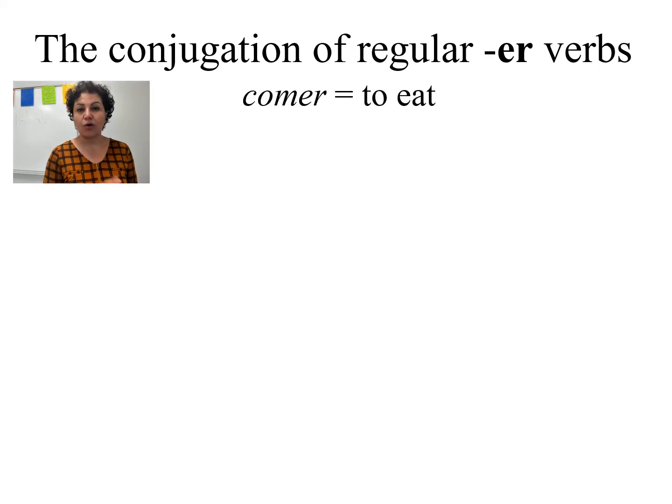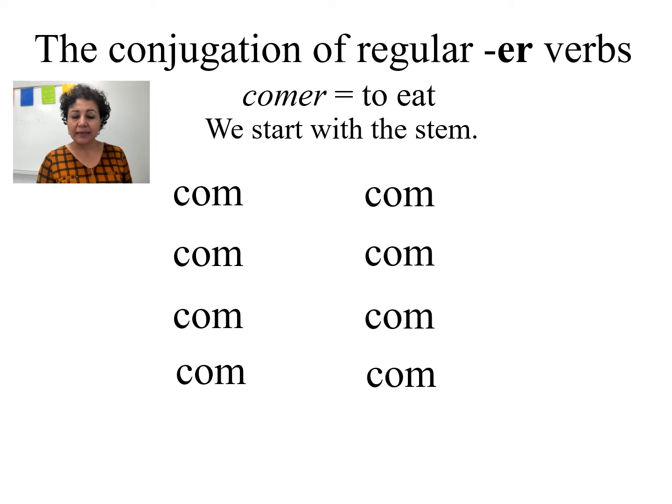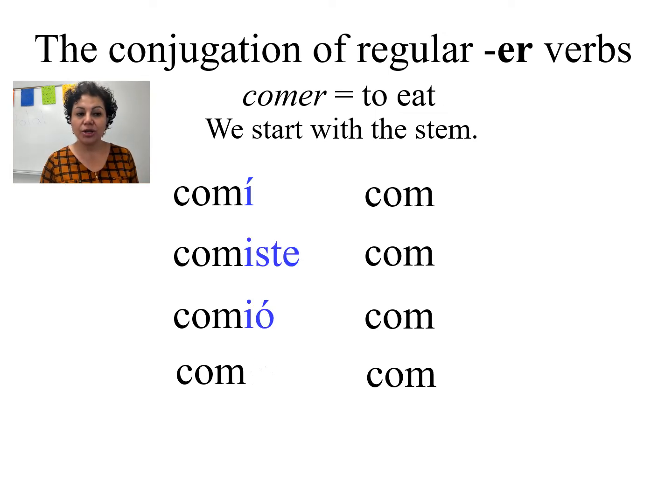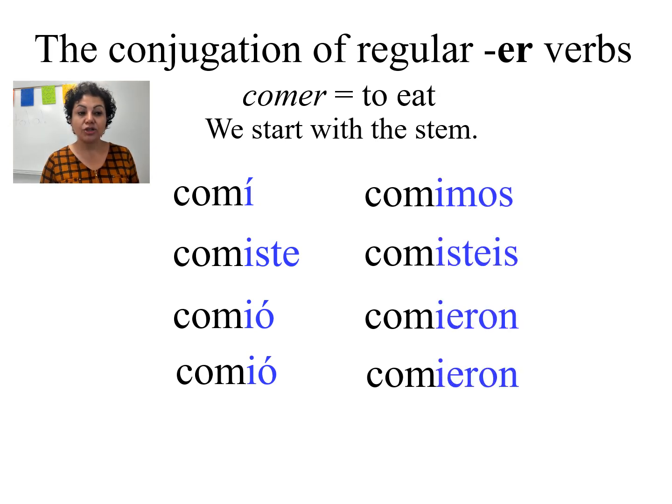Let's see the ER verbs, like comer, beber. The same thing, we keep the stem, but you need to memorize the endings: í, iste, ió, imos, isteis, ieron. Yo comí, tú comiste, usted comió, él, ella, usted comió, nosotros comimos, vosotros, as in Spain, comisteis, ustedes comieron, ellas comieron. If you memorize these endings, you will be okay. It doesn't matter what ER verb you have, you will know how to conjugate it, how to use it in the preterite.